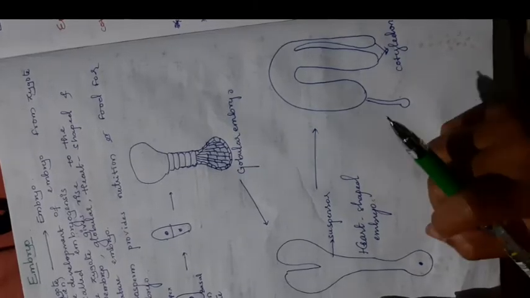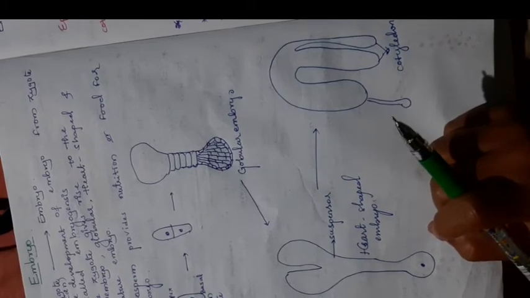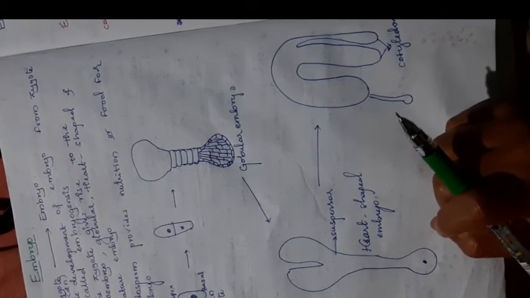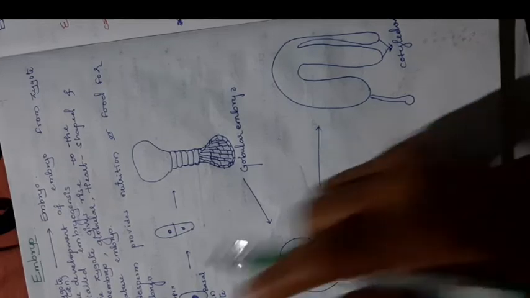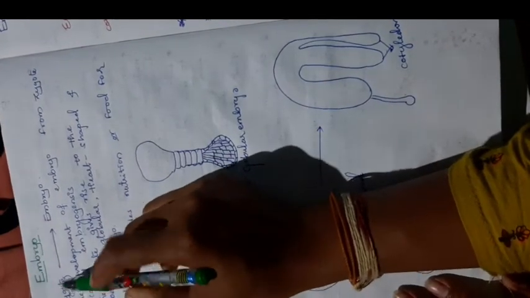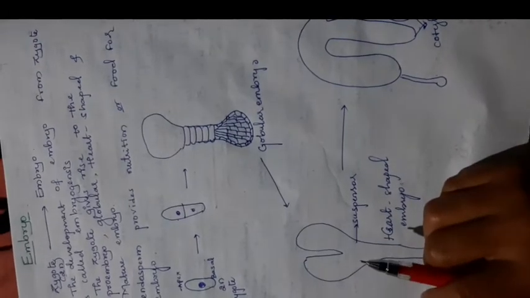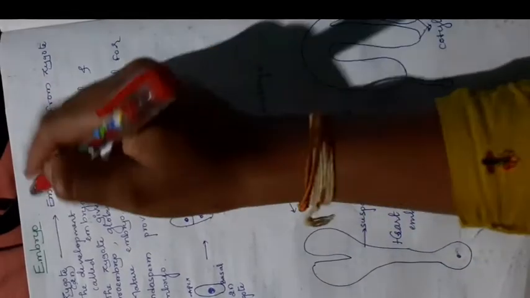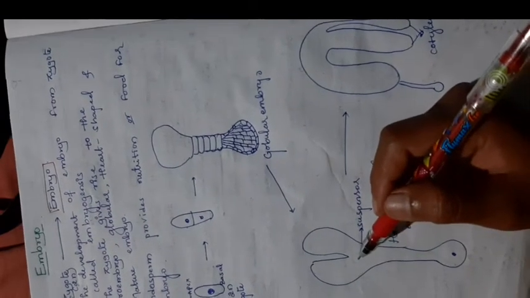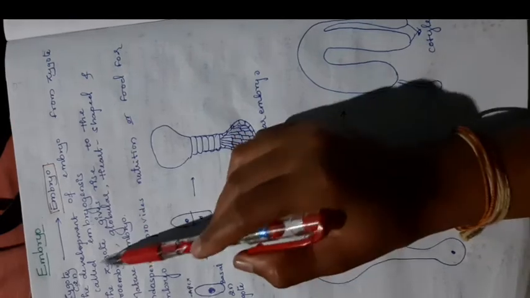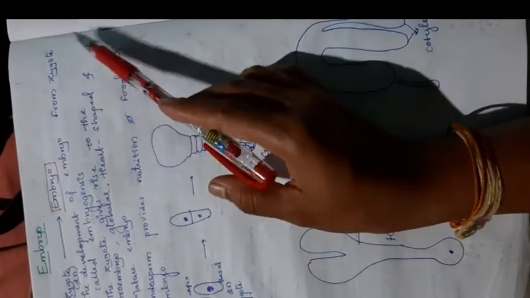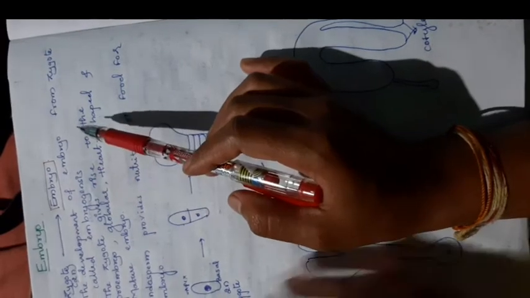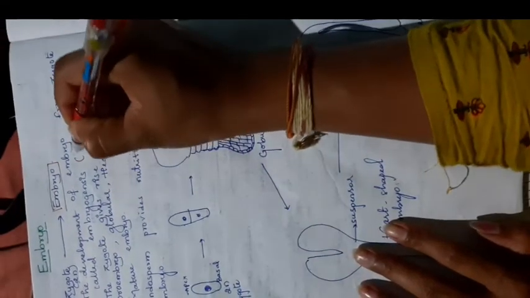Okay, just after the endosperm, we have to move to the next topic, that is the embryo. Okay, means embryo is formed by the zygote. Zygote is nothing but it is a product of syngamy, that is a fusion of a male and a female gamete. That zygote undergoes development to form an embryo by the process called embryogeny or embryogenesis. Okay, that is the definition for embryogenesis. Here, the development of embryo from a zygote is called as embryogenesis. Remember one thing, we can see the mitotic division.